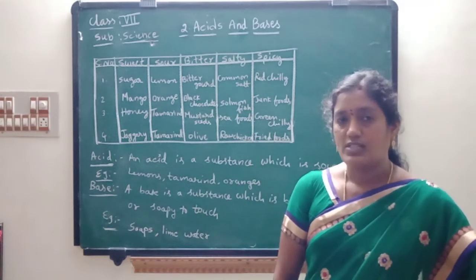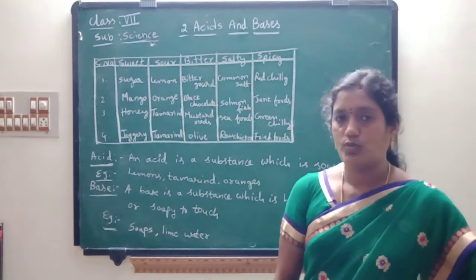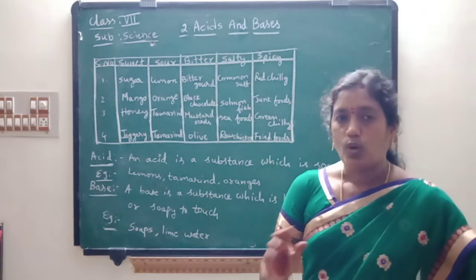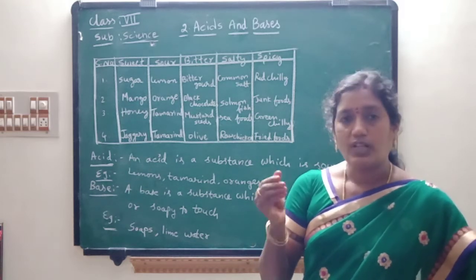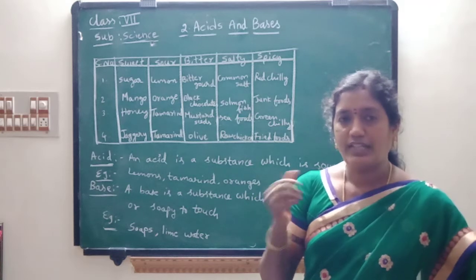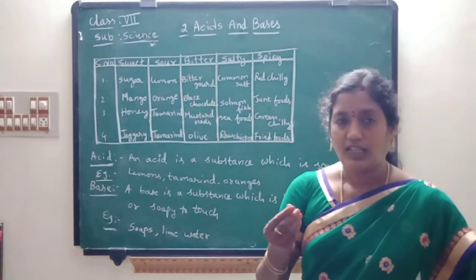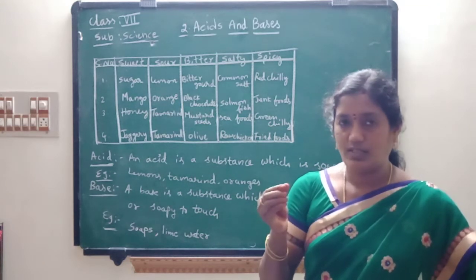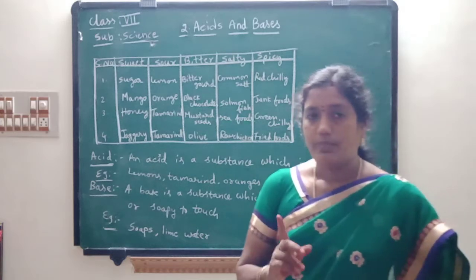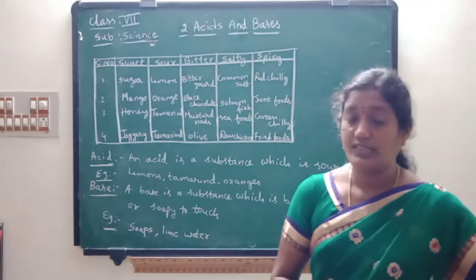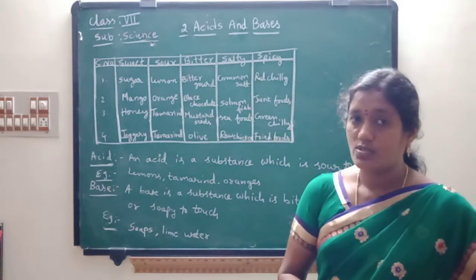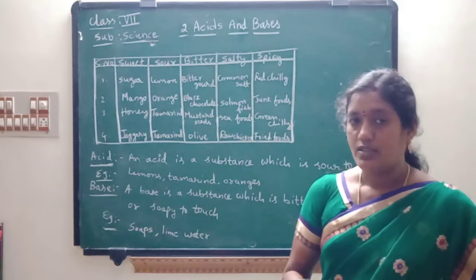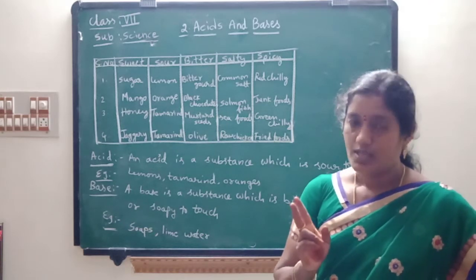Suppose you touch ordinary soaps, wet with water. Then if you do like this with that soap, what is the nature of that soap? It is sticky. Our fingers will be sticky. So children, a base is a substance which is either bitter in taste or soapy to touch. These two are the qualities of a base.